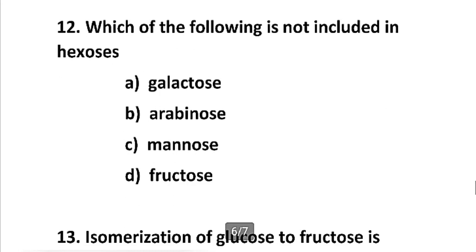Now moving to the 12th question. Which of the following is not included in hexoses? And the options given are galactose, arabinose, mannose and fructose. The correct option is arabinose. As we all know, galactose, mannose and fructose, these three are hexoses, while arabinose is a pentose sugar. So the correct option is option number B.